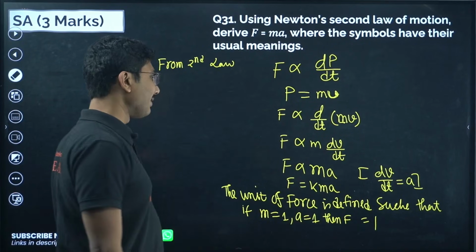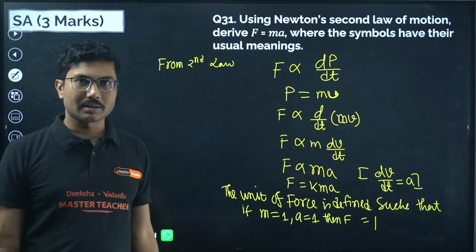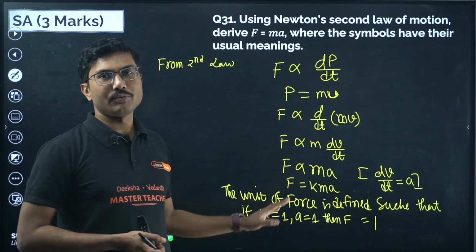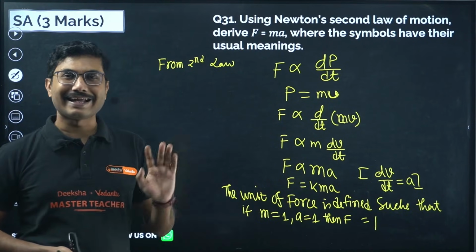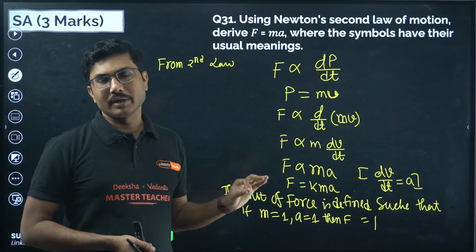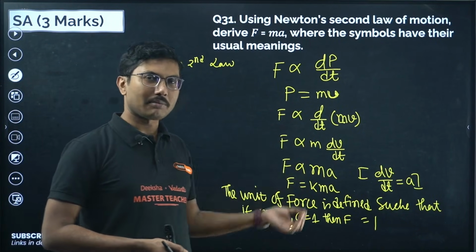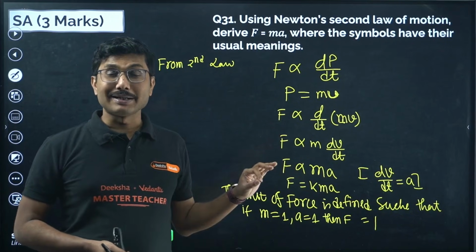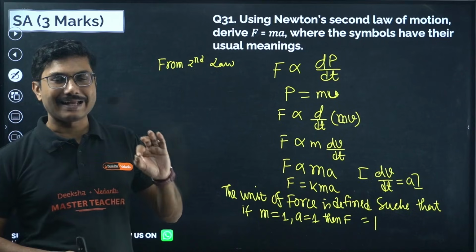If you just let k equals to 1, the teacher might give you maybe 1 mark for this much hard work. If I am the examiner, I will give you 1 mark, maybe 0 as well, because you cannot take let k equals to 1. There is a very substandard quality book that says let k equals to 1. That is very popular among the students because the book is very thin, and there it is written completely wrong. Do not do that. You cannot take let k equals to 1.